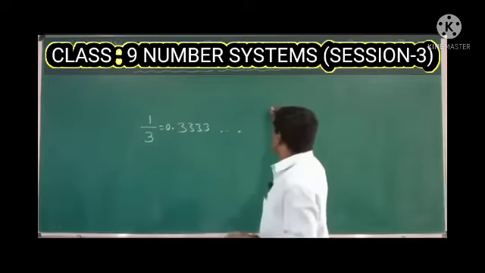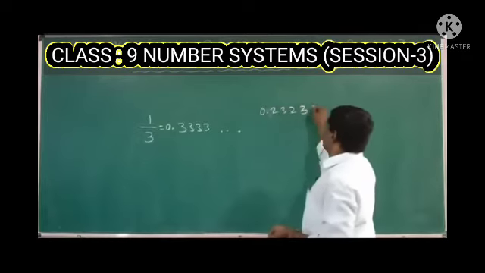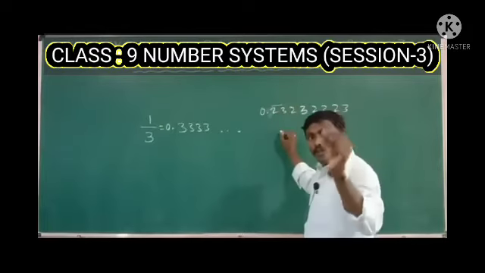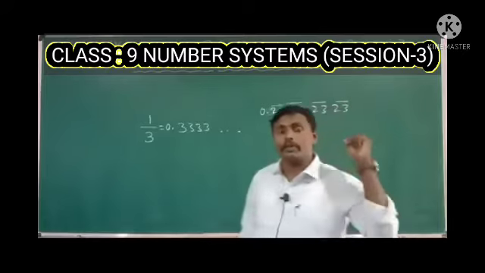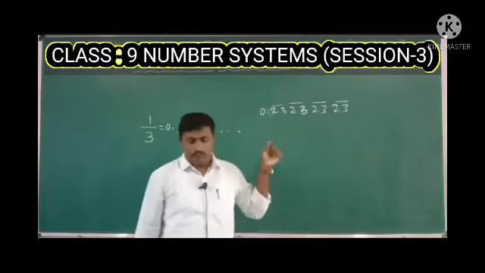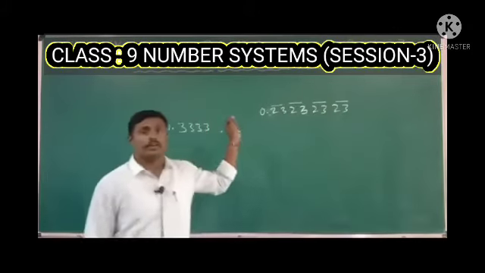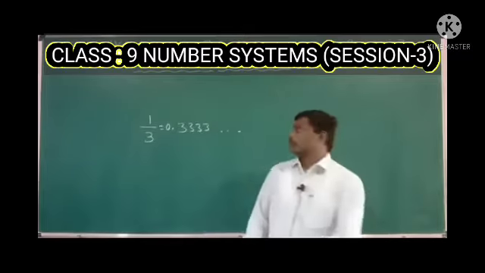For example, 0.2323, here after every 2 digits the same digits are repeating. So these types of periodic decimals have a period length of 2, right?